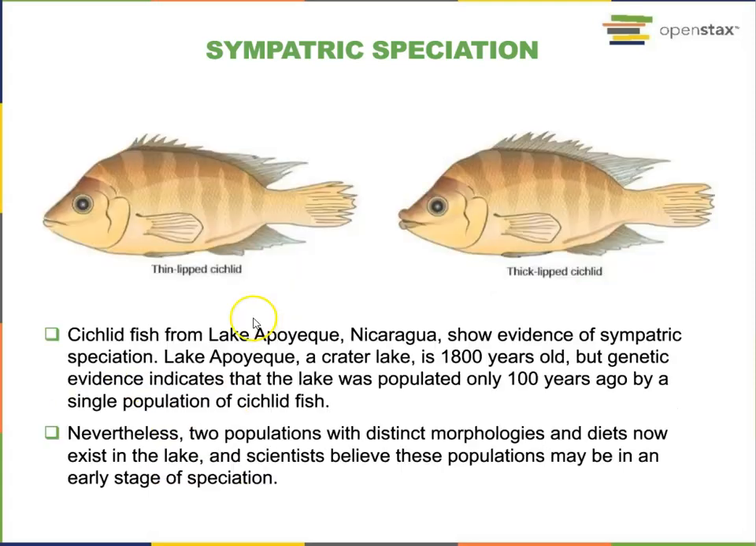Another piece of evidence for sympatric speciation is the cichlid fish from Lake Ipoyaki. There are two populations with distinct morphologies and diets now existing in the lake, and the scientists believe these populations may be in an early stage of speciation.